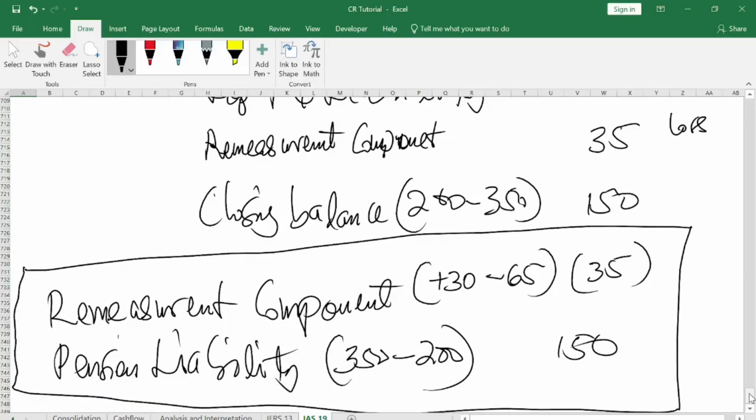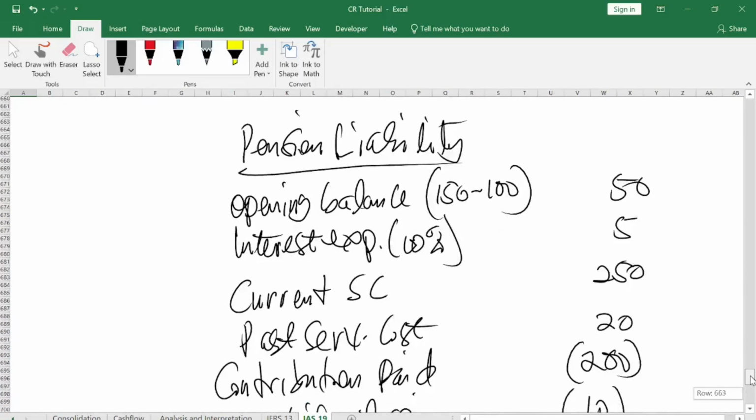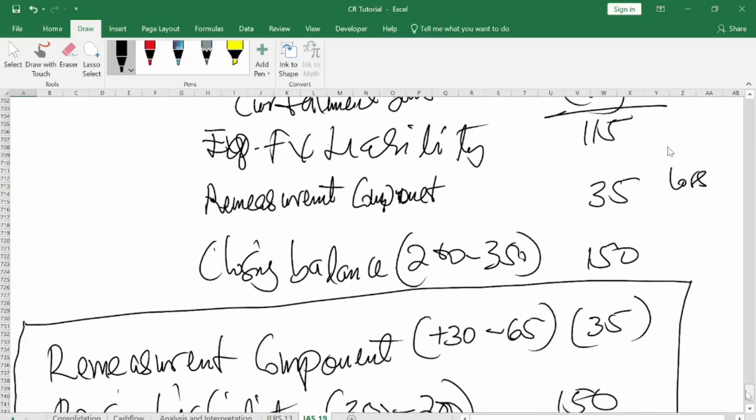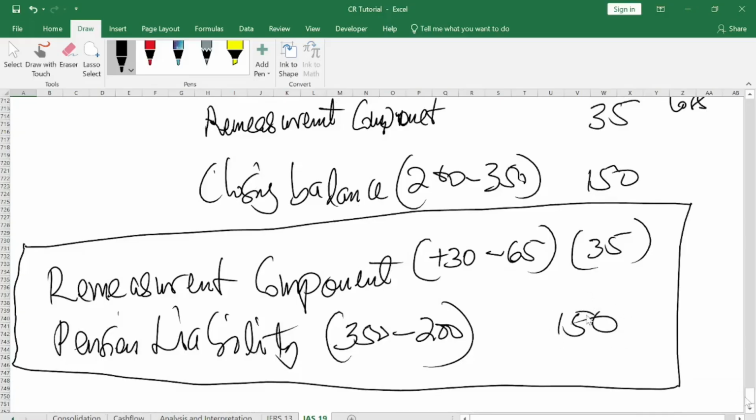Have you seen what I have done here? Now, compare it to the single one that we've done. Look at the remeasurement component. Is it a loss? A loss of how much? 35. Can't you see that the same thing is here? Yes, sir. And then the closing balance, 150. You see that one too is here, right? Good.